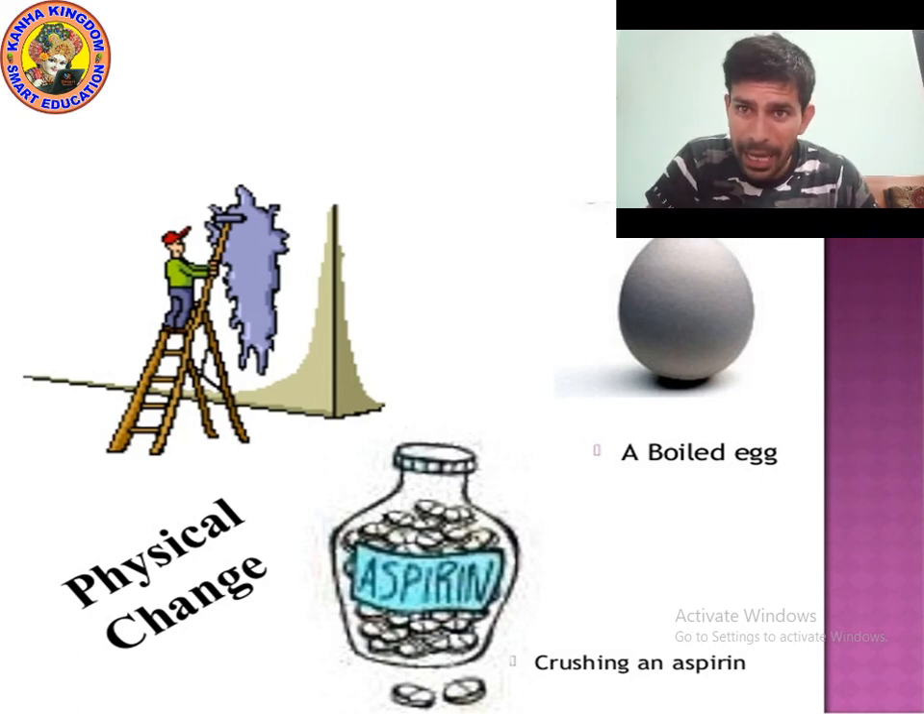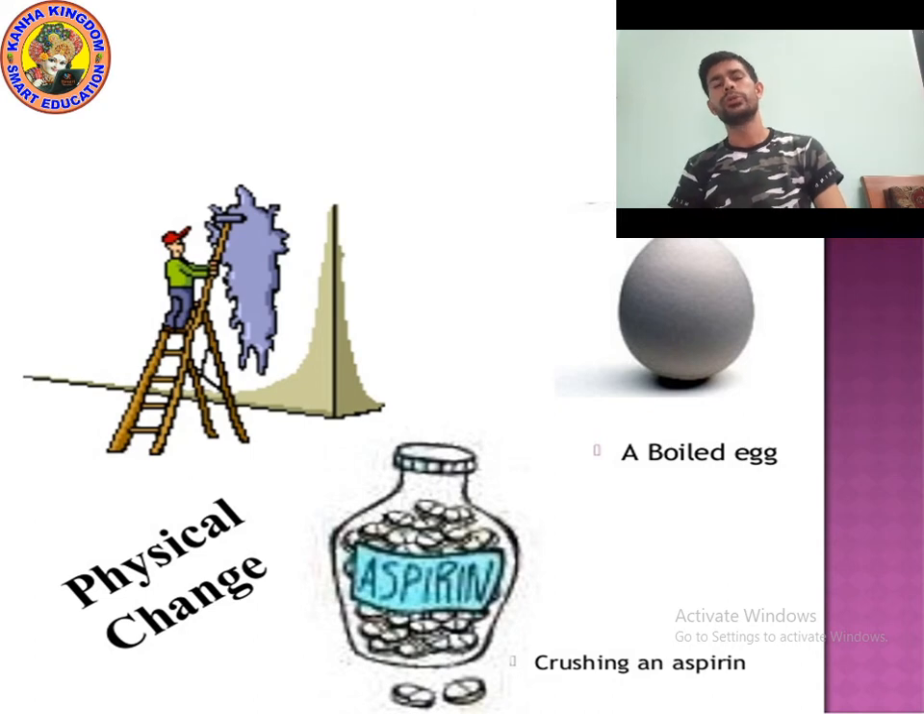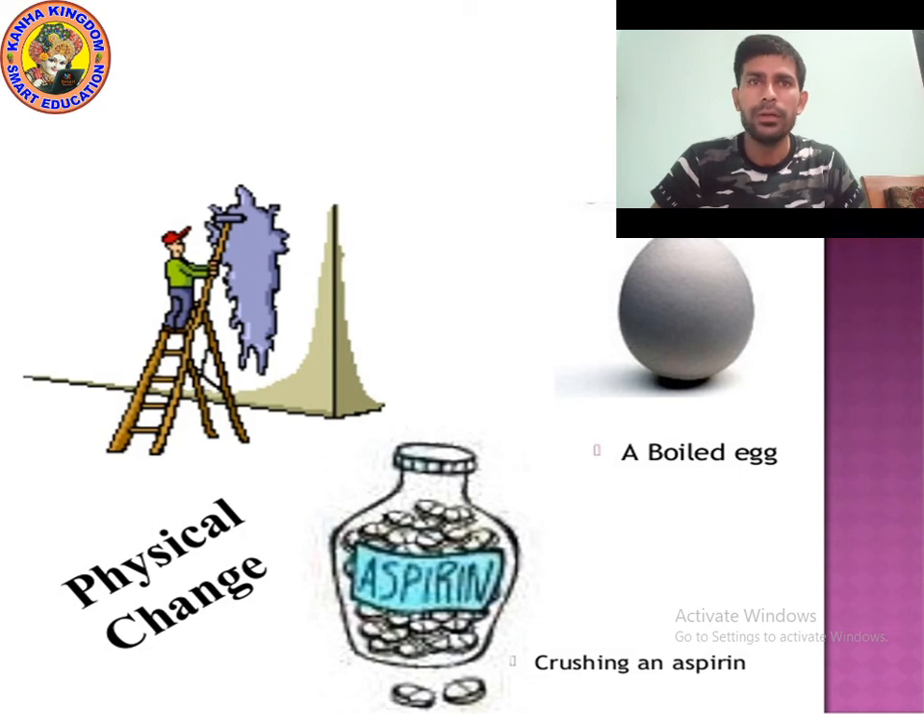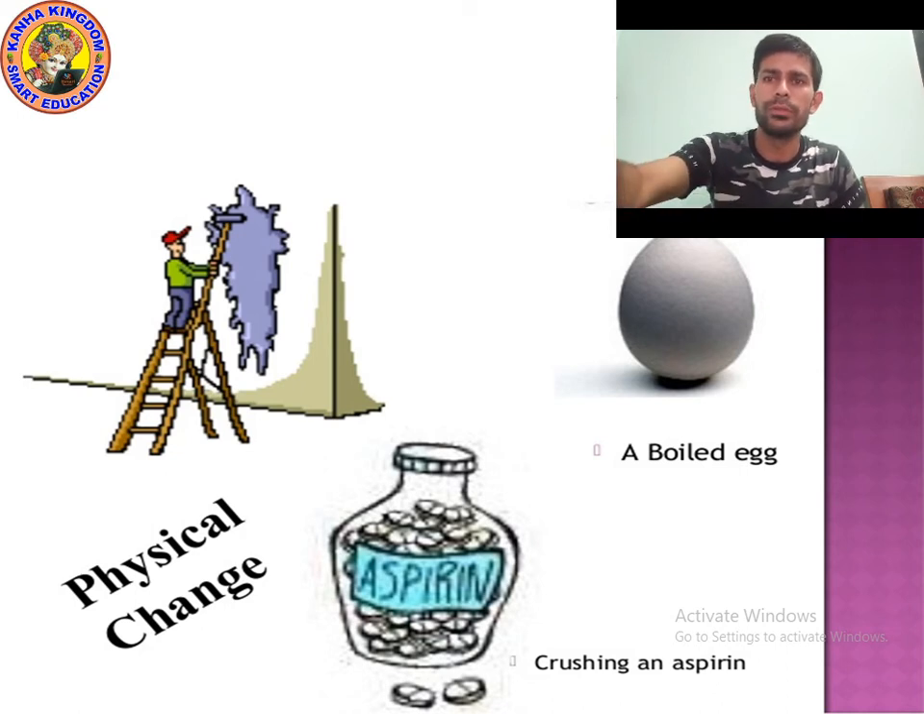So please write example number 1. You can write it in just one line. Painting the wall is an example of physical change. Next, crushing an aspirin. Boiled egg, boiling, is also an example of physical change. These are the examples of physical change. Okay, I hope you understood. Now let's move on to the next point.